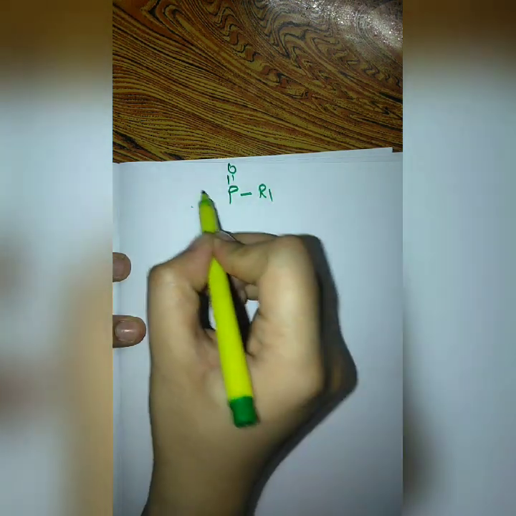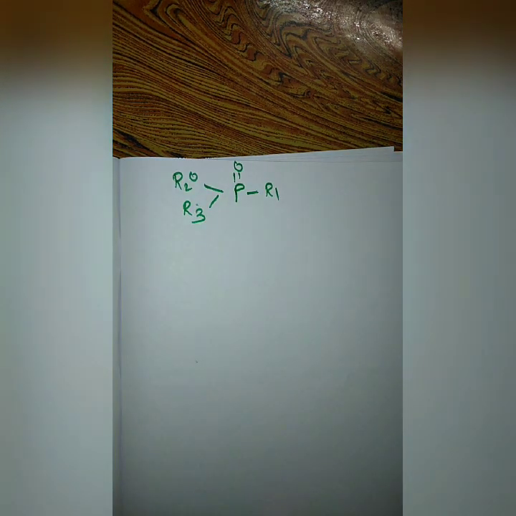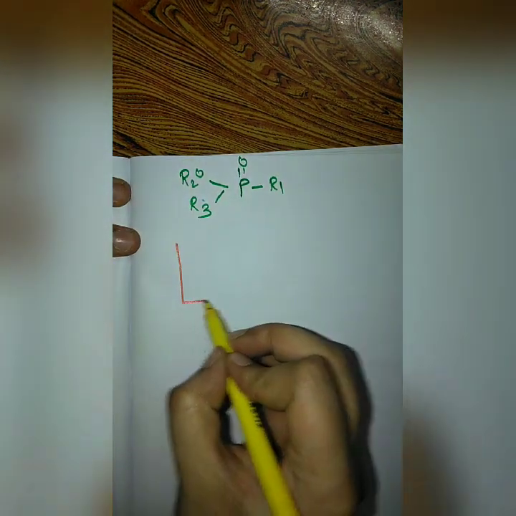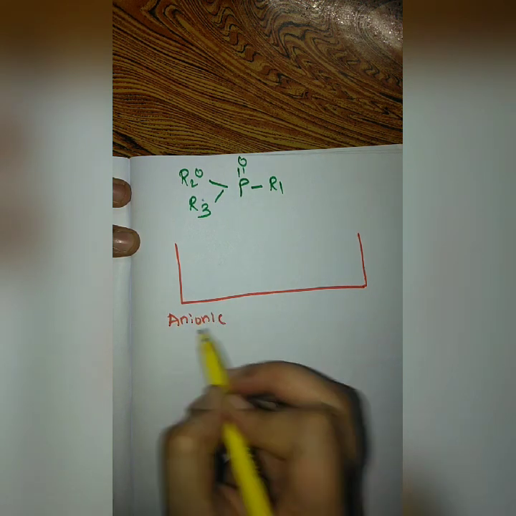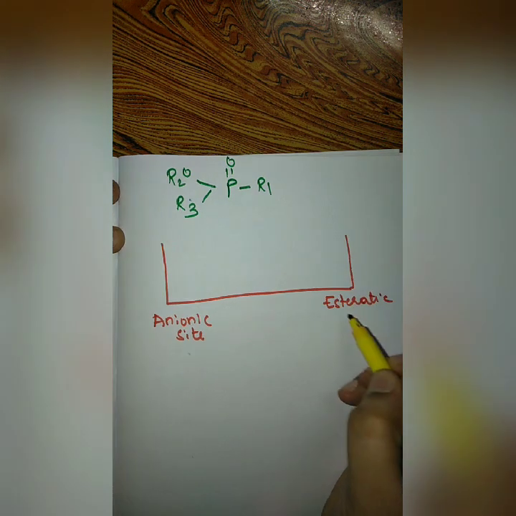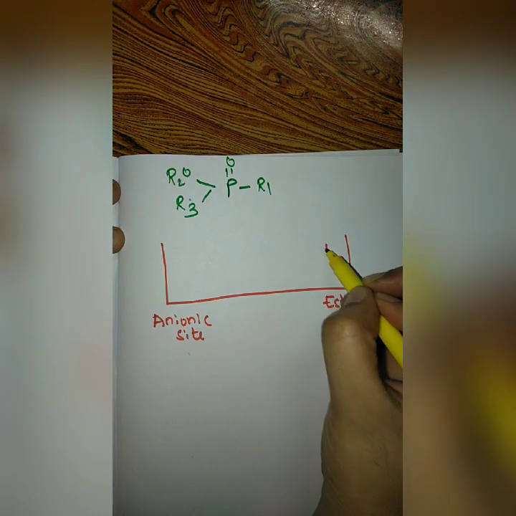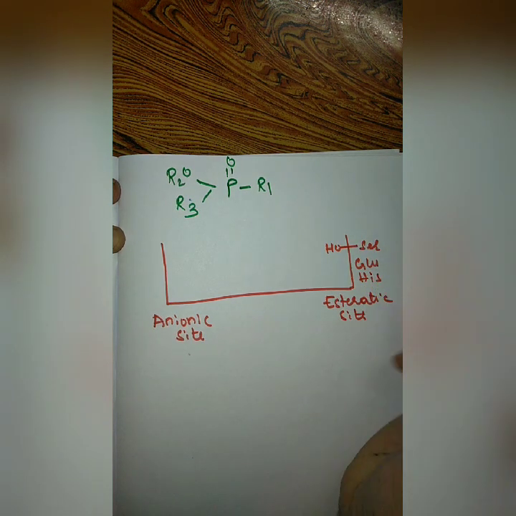Next we'll see about the irreversible inhibitors like your organophosphates. First of all, the structure of your organophosphates goes somewhat like this. Phosphate means obviously there should be a phosphate group, R1, R2O and R3. This is your organophosphate, and then we'll see how these are interacting with the enzyme. So this is our enzyme, acetylcholine esterase, anionic site, esteratic site with its amino acids serine, glutamate and histidine.